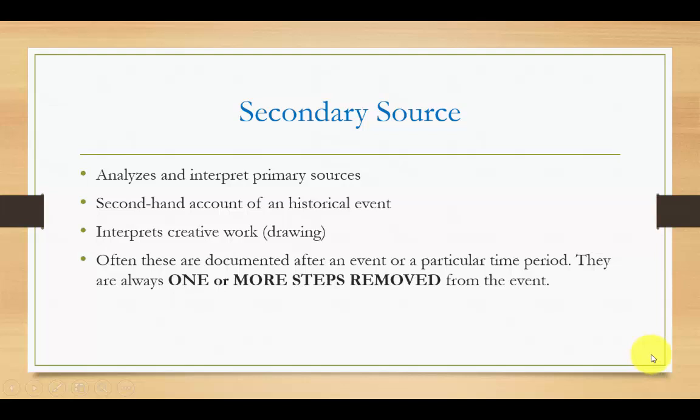So now let's look at some secondary sources. Remember that a secondary source is a second-hand account of a historical event. It analyzes or talks about primary sources. It can also talk about a creative work such as a drawing. Most of the time, secondary sources have been created or documented many years after an event or after a particular time period. They're always one or more steps removed from the event.